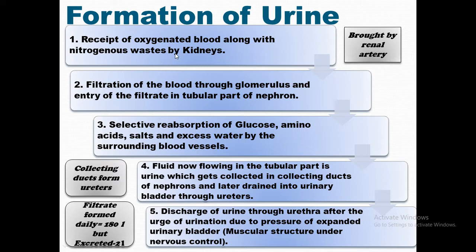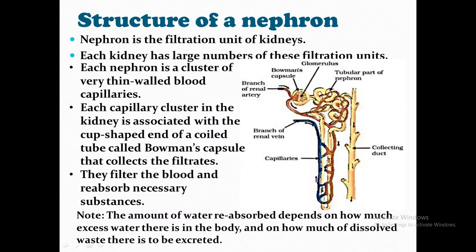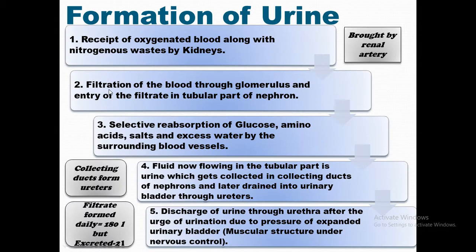If you check out the first or second slides where the picture is given of the kidney, in that this is the renal artery. This renal artery brings oxygenated blood along with the nitrogenous waste to the kidney, and from here the kidney sends it to the nephrons. So after this, what happens? The filtration of the blood takes place in the nephron.